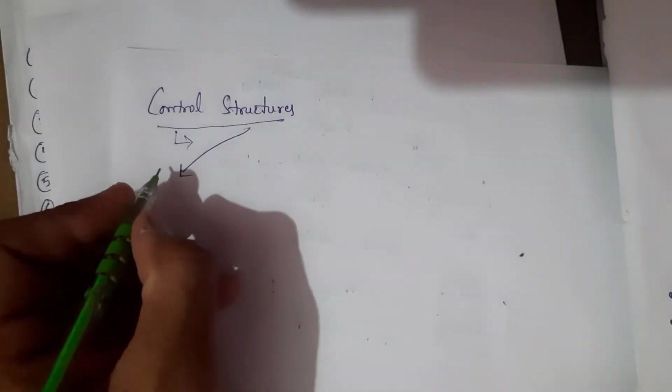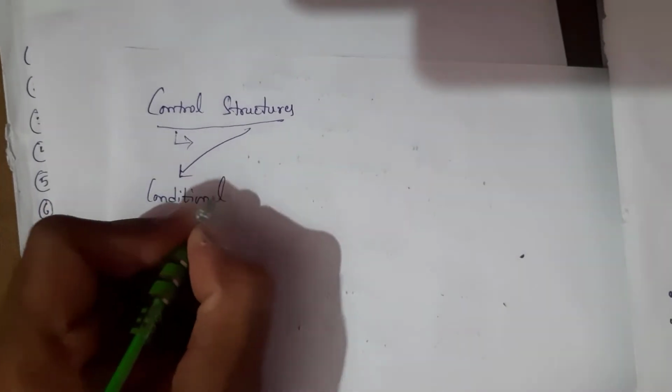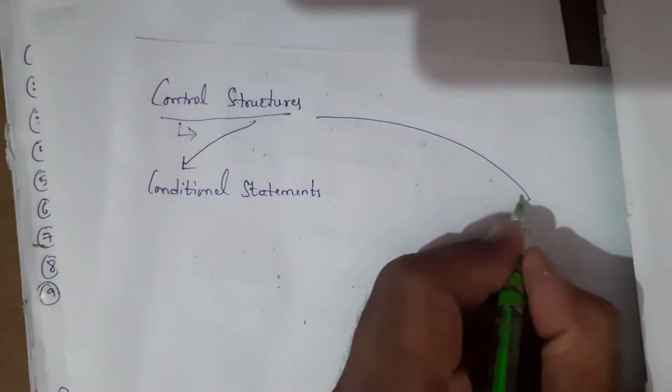In this video, I am going to explain control structures in PHP. What is the definition of control structures? A control structure allows us to control the flow of execution of code. It allows us to control the flow of the program. Basically, control structures are classified into two types. First one is conditional statements, and second one is control loops.